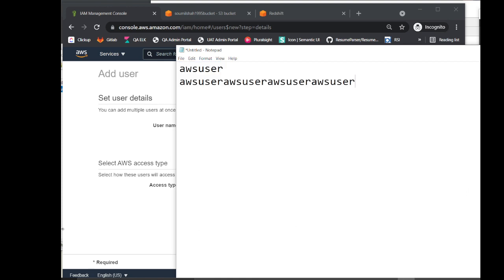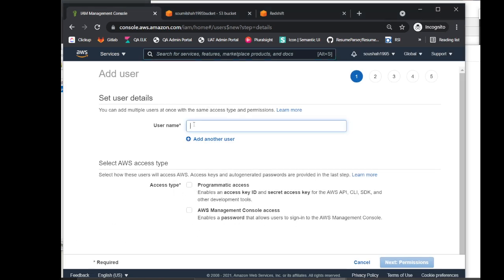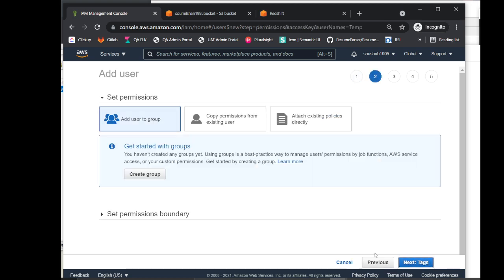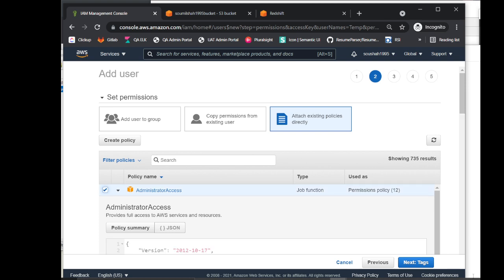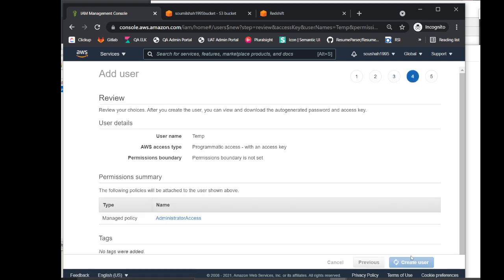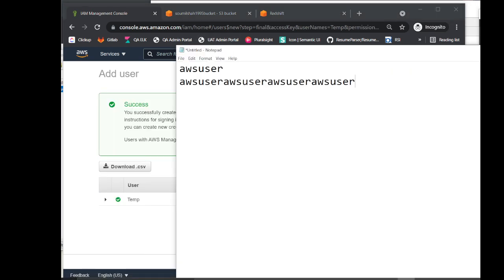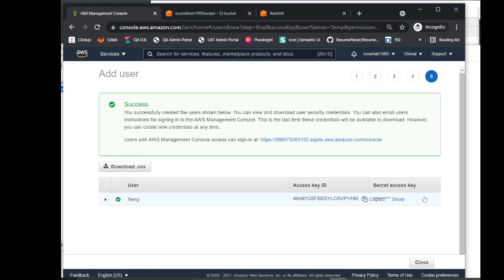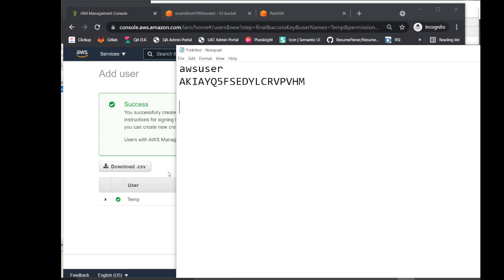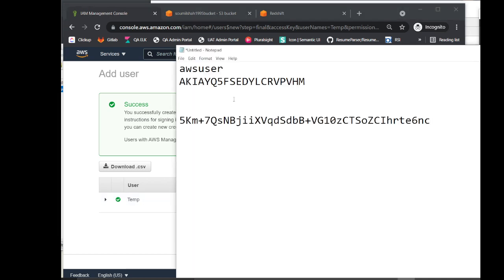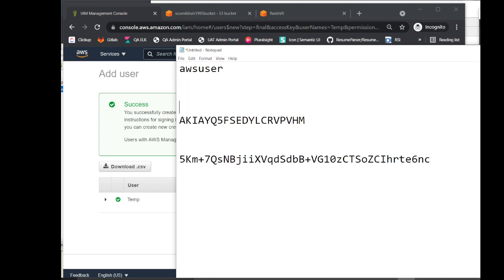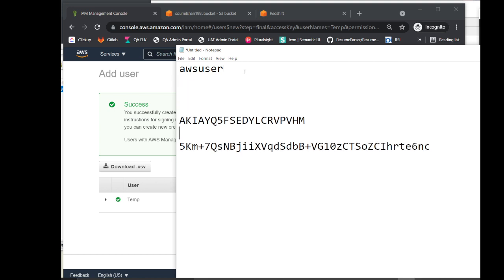So I need to create one more. I'll create a temp user with programmatic access for now. Next, policies, administrative, next, next, next, and we should be done with that. I'm not sure if I remember the password though. It might be a problem if I want to connect through the client, but let's see. Okay, so we have the secret and hopefully it should be fine.